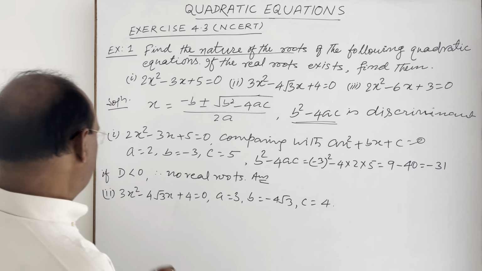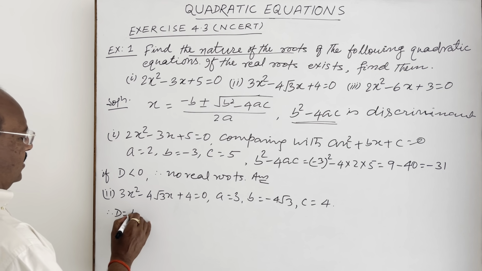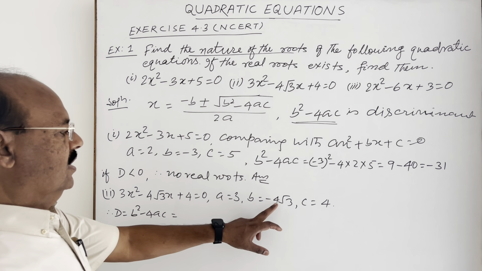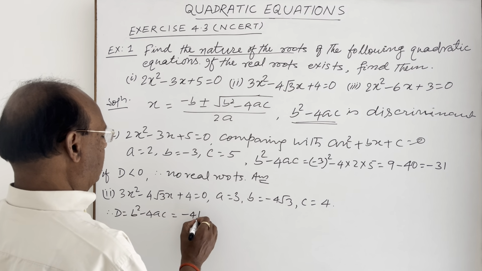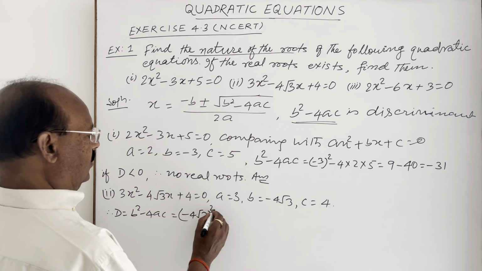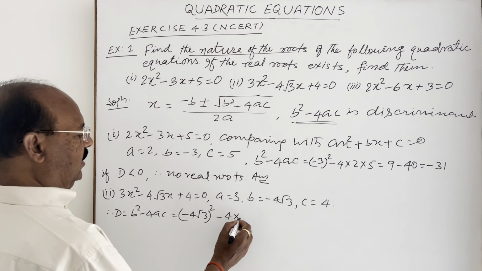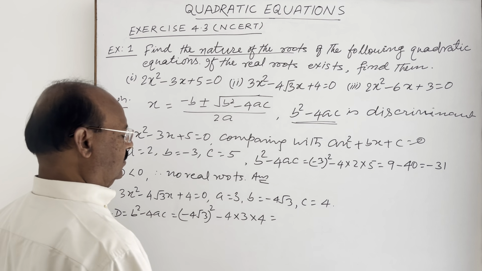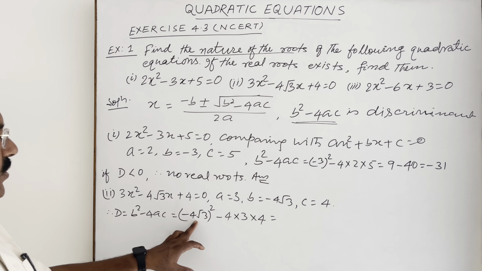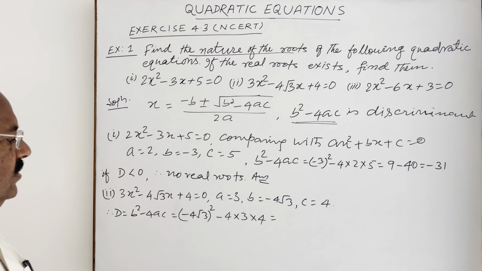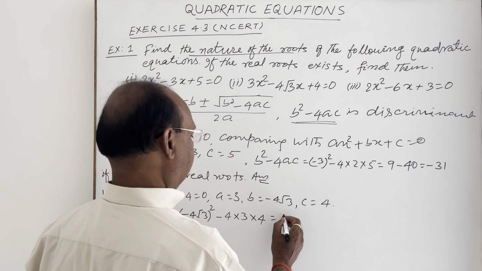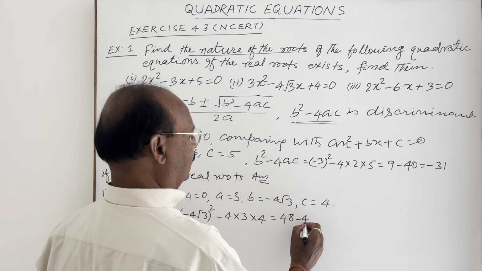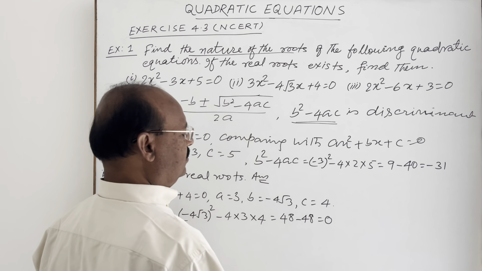So therefore here d is equal to b square minus 4ac. B square means minus 4 root 3 whole square minus 4 into a, that is 3, and c, that is 4. So this is equal to minus 4 root 3 whole square is equal to 48, and this part is also 48. This is equal to 0.